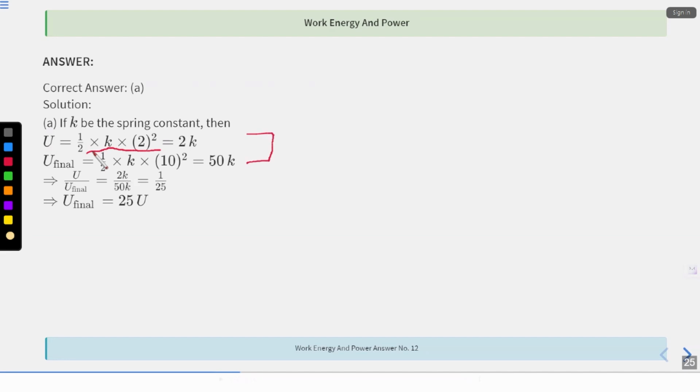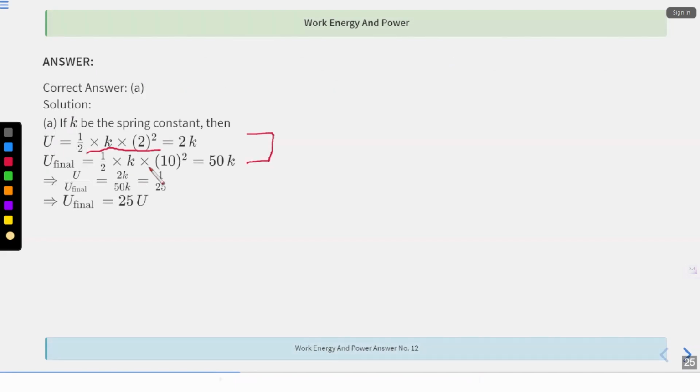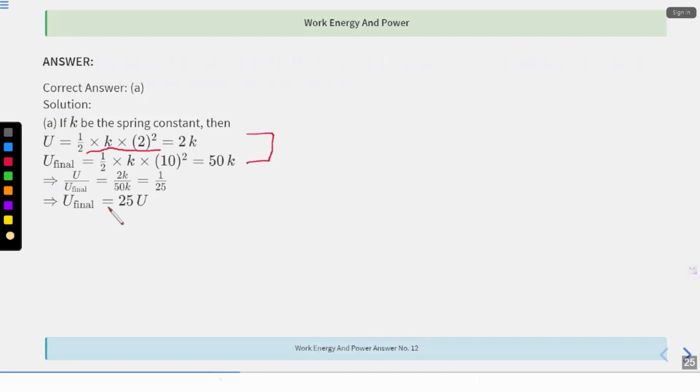In first case, it is half K 2 square. In second case, they are saying that if it is stretched by 10 centimeters, then how much will it be? So that is half K into 10 square, that is 50K. Now what you have to do is U upon U final, that is 2K upon 50K is 1 by 25. Okay, 1 by 25. So U final will be 25 times of U. I hope everything is clear from this. Okay,